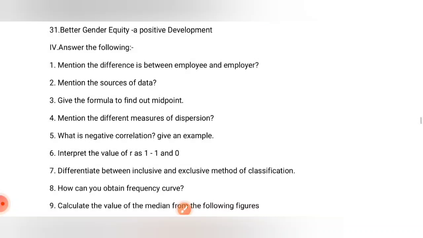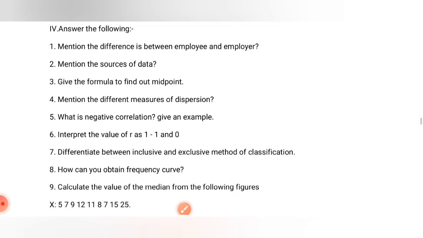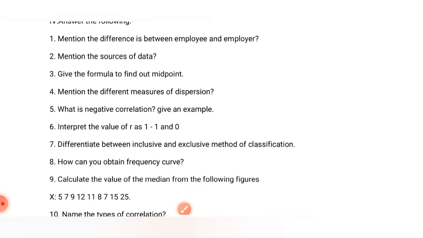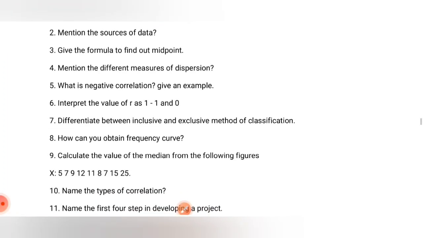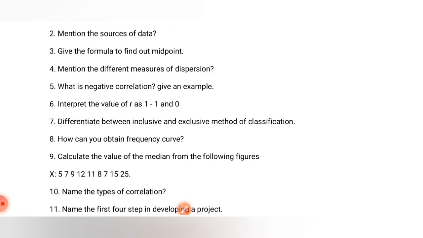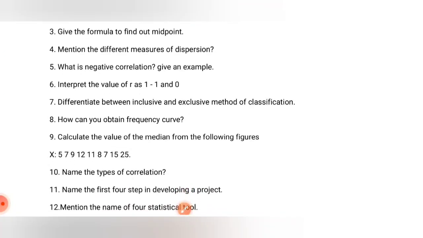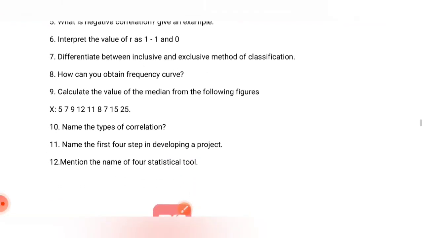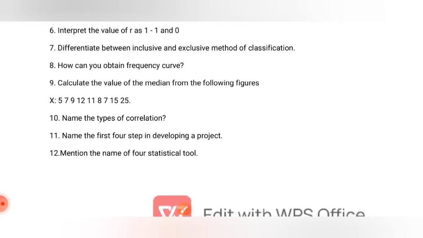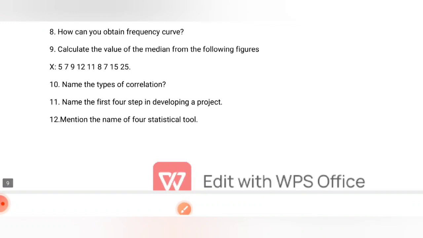Mention the difference between employee and employer. Mention the sources of data. Give the formula to find out midpoint. Mention the difference between dispersion. What is negative correlation? What is the value of 1, minus 1 and 0? What is inclusive and exclusive method of classification? What is frequency curve? Median from the following figure. Name the types of correlation.